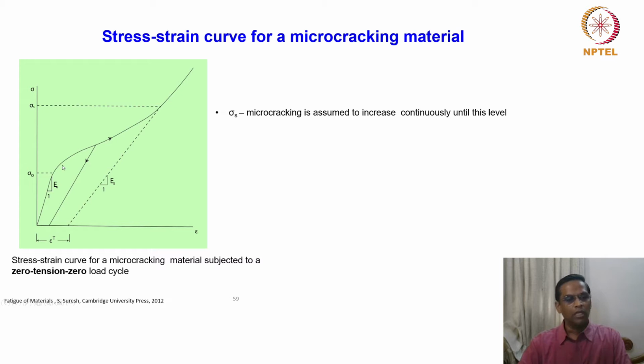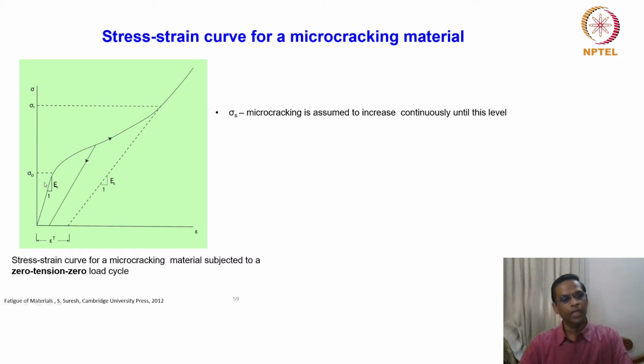The microcracking keeps on increasing in this material till this point. Here we have to talk in terms of what we have assumed in dislocation mediated plasticity in metals. The strain hardening takes place, and the number of dislocations keeps on increasing till it saturates, right?